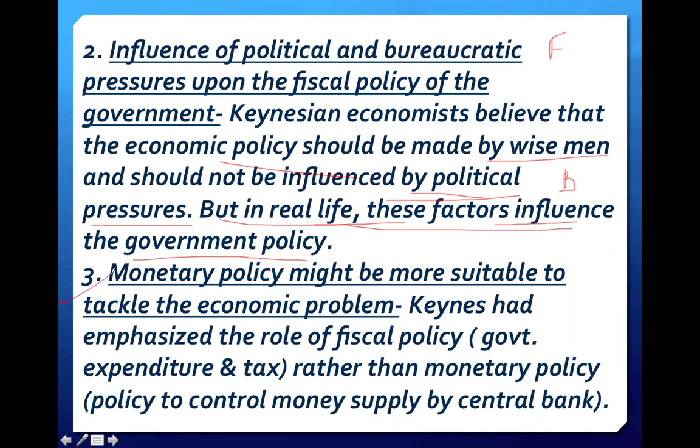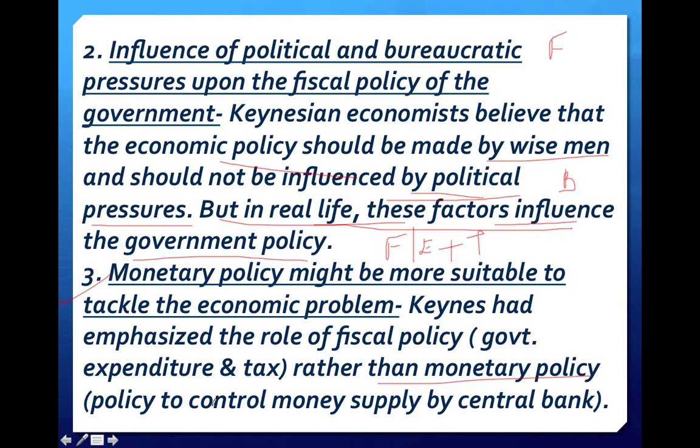Point number 3 is that monetary policy might be more suitable to tackle the economic problem. Keynes used just fiscal policy to solve the economic problems. He developed fiscal policy, which means government expenditure and taxation only, to remove all types of problems. But would it be possible to use only fiscal policy in solving the economic problems? No. Rather, monetary policy should be made to solve such problems.